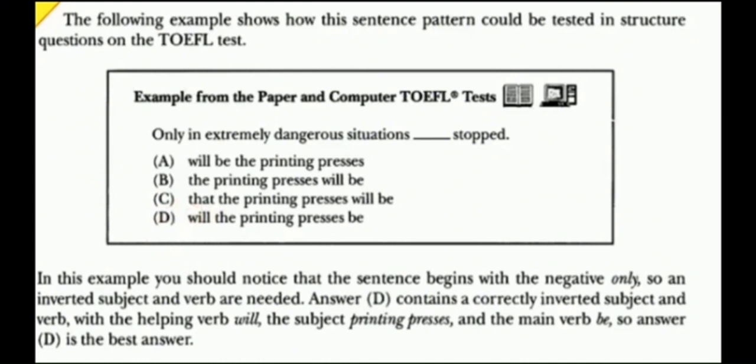Answer D contains a correctly inverted subject and verb, with the helping verb will, the subject printing process, and the main verb be. So answer D is the best answer.